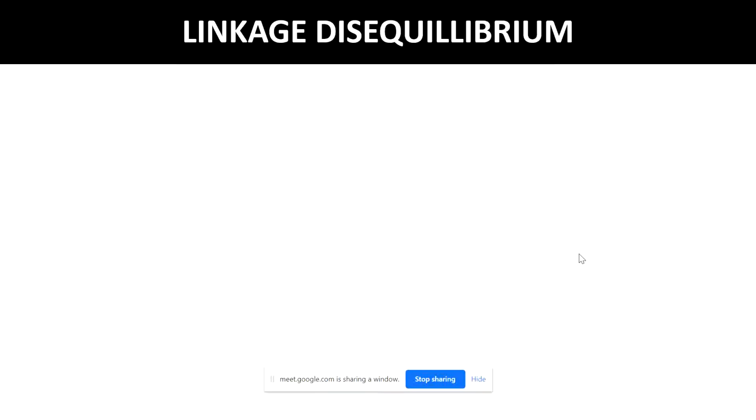So what are the different factors that can cause this linkage disequilibrium? The first one is recombination. I have already mentioned recombination. So how does recombination affect linkage disequilibrium? Recombination changes the arrangement of haplotypes and also creates new haplotypes. Now the change in the haplotype has an effect on the random association of the alleles. So in other terms, recombination has an impact on linkage disequilibrium.